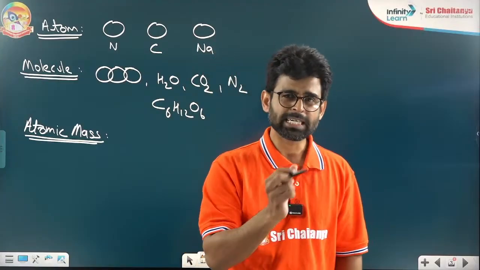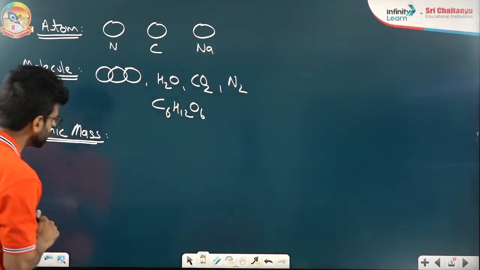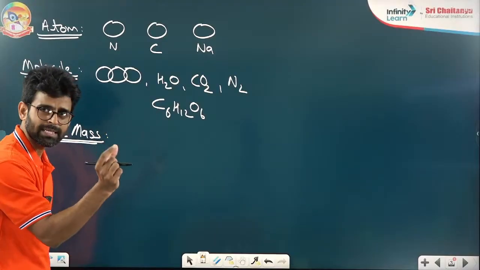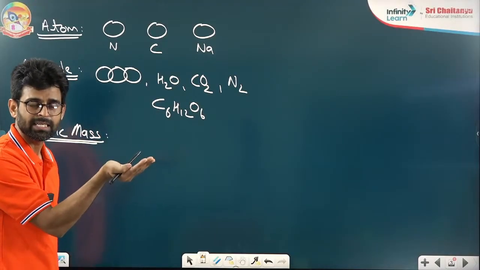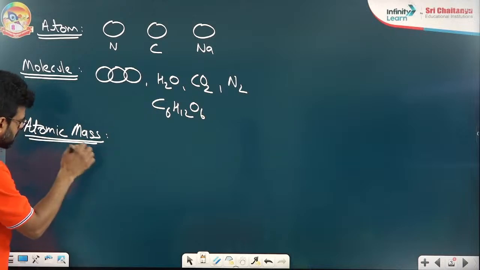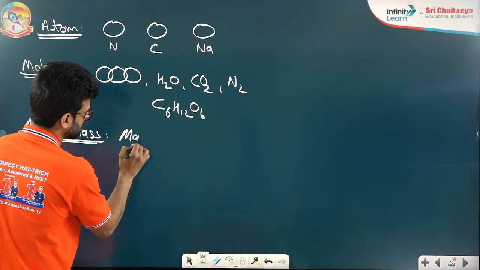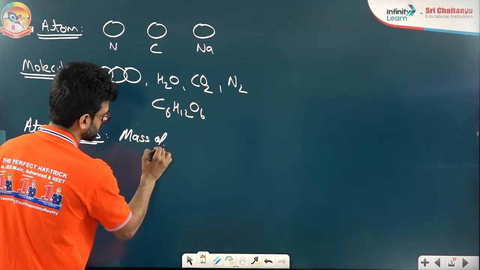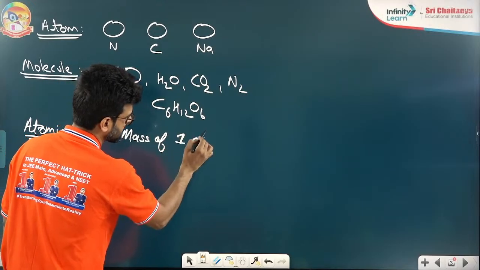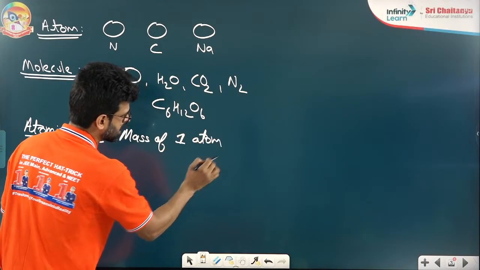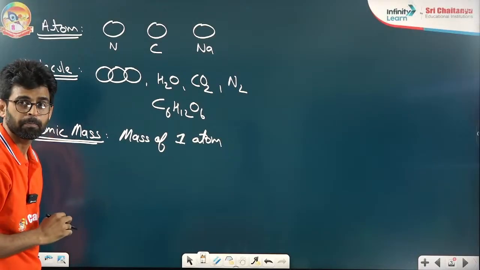So what is atomic mass? I took just one atom and I am weighing it in a weighing machine. Atomic mass is the mass of one atom. The mass of just a single atom is known as atomic mass.